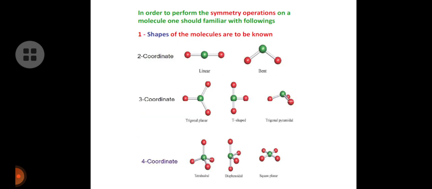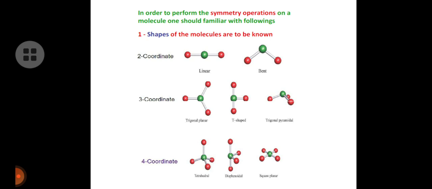In order to perform a symmetry operation on a molecule, one should be familiar with the following coordination numbers and their structures, as the shapes of molecules are to be known. Two coordinate molecules are linear or bent. Three coordinated molecules give trigonal planar, T-shaped or trigonal pyramidal.